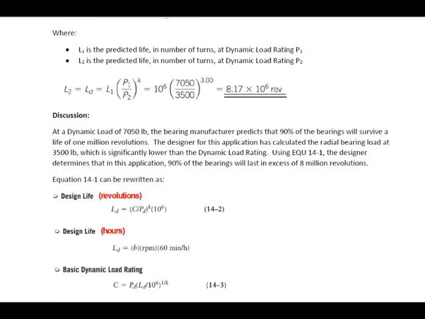Okay, so what does this mean? At a dynamic load rating of 7,050 pounds, the bearing manufacturer predicts that 90% of the bearings will survive 1 million revolutions. The designer for this application has calculated the radial bearing load at 3,500 pounds, which is a lot lower than the dynamic load rating. So we used equation 14.1, and the designer determined that in this application, 90% of the bearings are going to last in excess of 8 million revolutions. This explanation should help you with the first two problems of your Chapter 14 assignment.